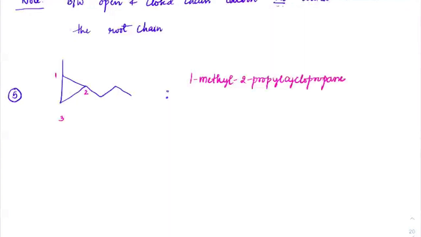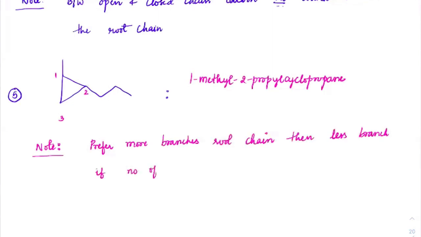All right. So again, the note as an IUPAC rule is that prefer more branches as the root chain, if the number of carbons is the same.